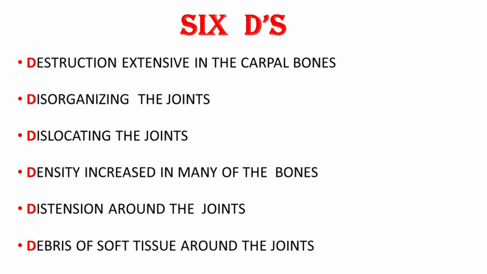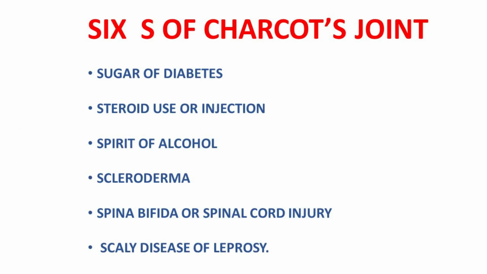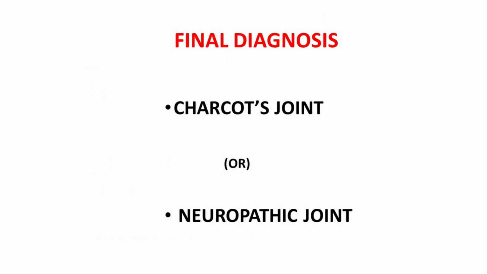Most of the time the foot is involved here, and that's why neuropathic joint is almost considered synonymous with neuropathic foot by many of us, but it is not correct, because less commonly it can involve the shoulder and spine, and very rarely the wrist and hands, which are still encountered in rheumatoid arthritis with chronic steroid misuse or also in scleroderma. So that's the diagnosis: Charcot joint or neuropathic joint.